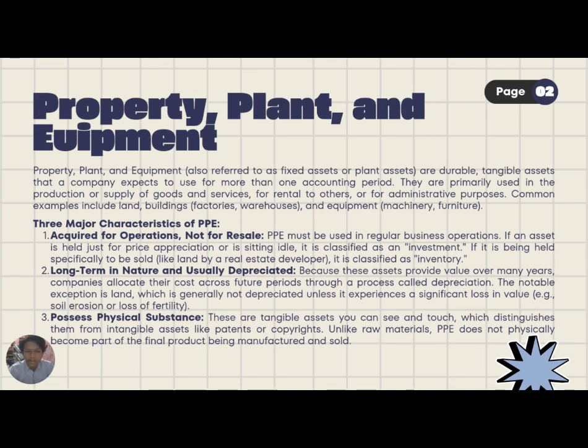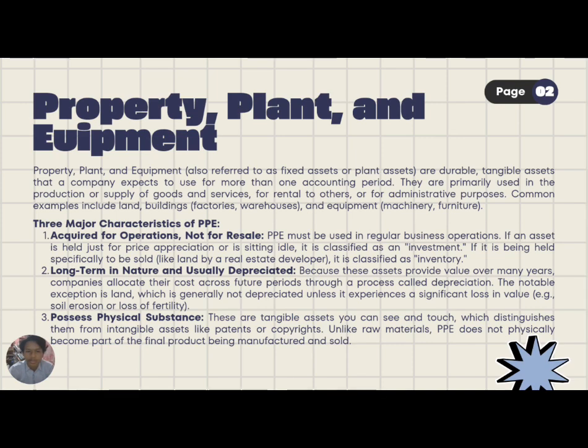There are three major characteristics of PPE. The first characteristic is that it is acquired for operation, not for sale. So PPE must be used in regular business operations. If an asset is held just for price appreciation or is sitting idle, it is classified as an investment. If it is being held specifically to be sold, like land by a real estate developer, it is classified as inventory.